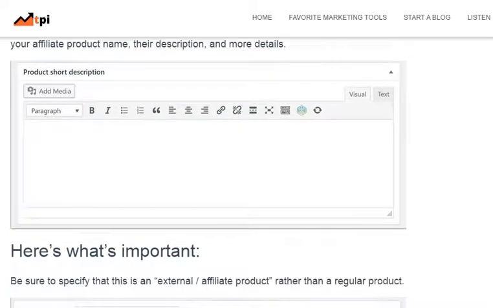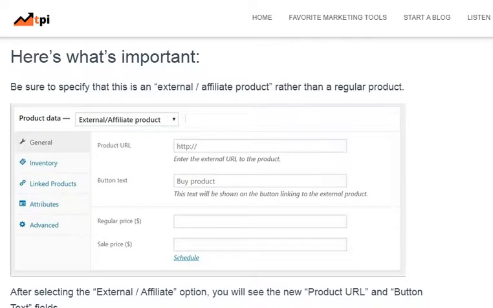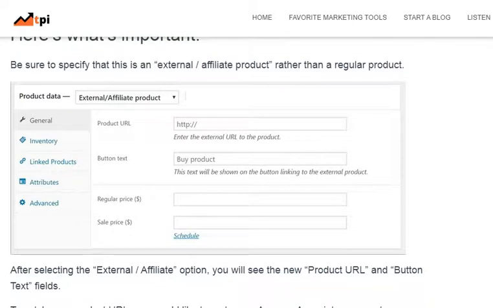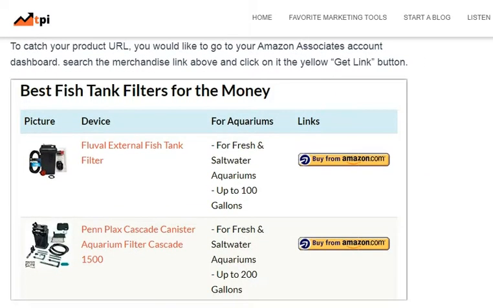Here is what is important. Be sure to specify that this is an external affiliate product rather than a regular product. After selecting the external affiliate option, you will see the product URL and button text field. To get your product URL, you need to go to your Amazon Associates account dashboard, search for the merchandise link above and click on it, the yellow Get Link button.